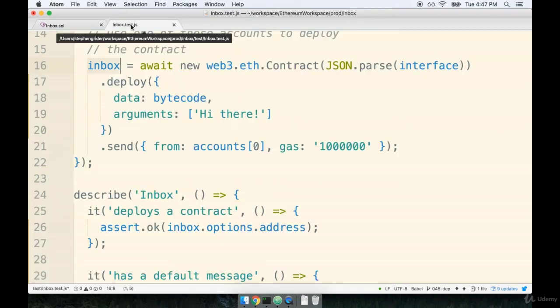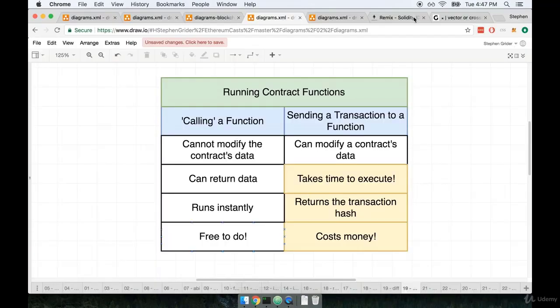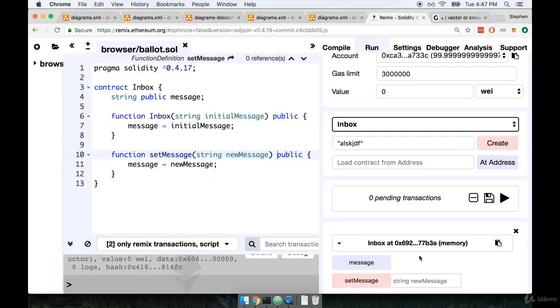That's definitely an interesting one. You'll recall that when we made use of Remix back over here, we could get access to the message property just by clicking this button. So when we clicked on message right here, we were calling a method, or invoking a method, on the contract to get access to the message instance variable. You'll also recall that because we specified this message variable was public, we automatically got that method generated for us.